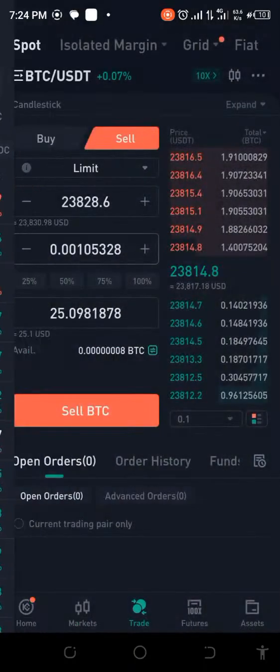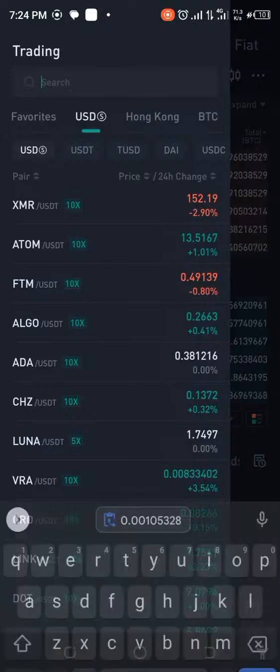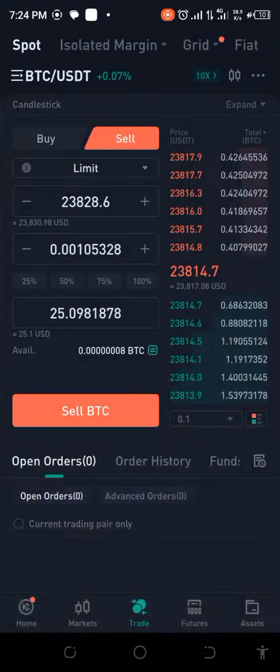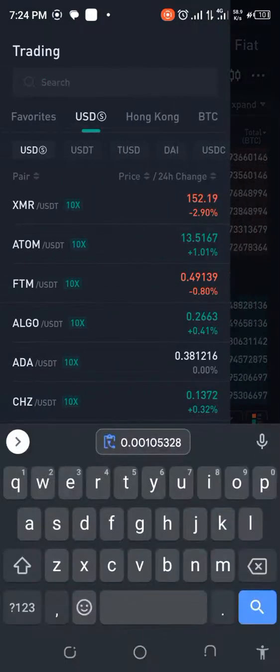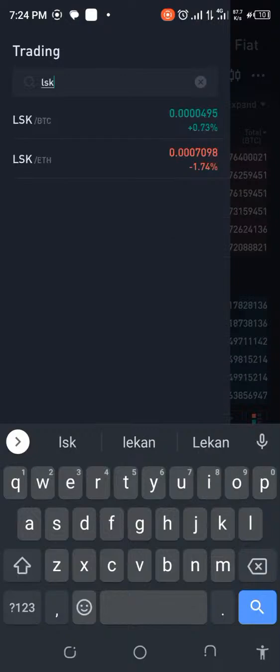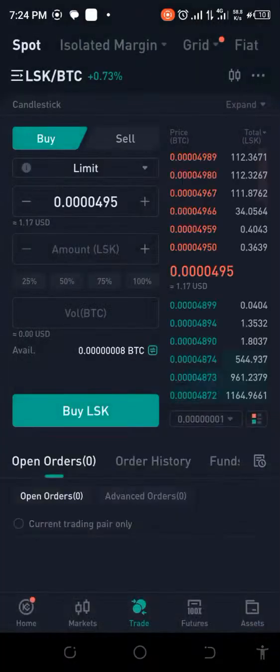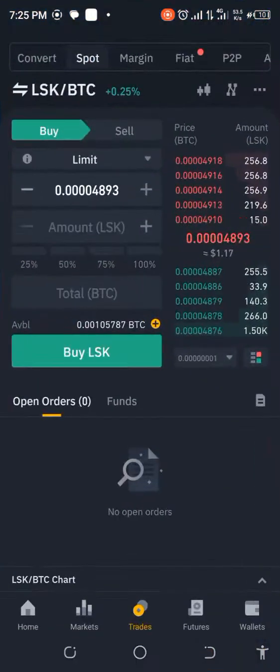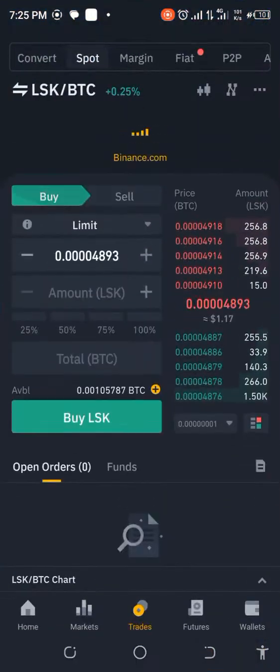So let me go back and see whether I could leave it in the queue and still get something good for it. We're talking about LSK/BTC. All right, no, that's not ETH. We don't want ETH, we want BTC. So it's still here at 495. Let's go back in here, and we are going to try to buy LSK with BTC by limit, of course.